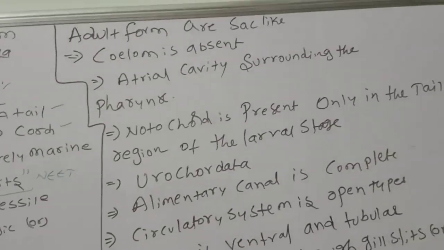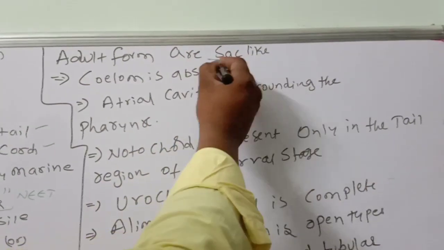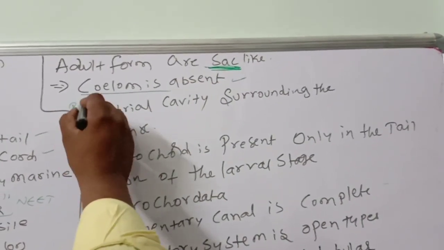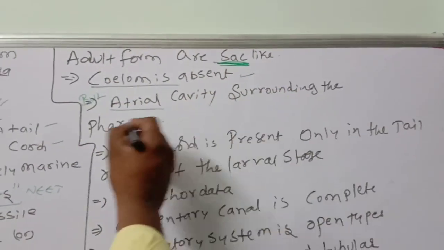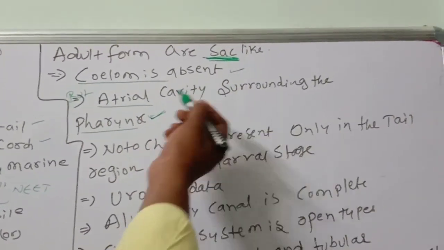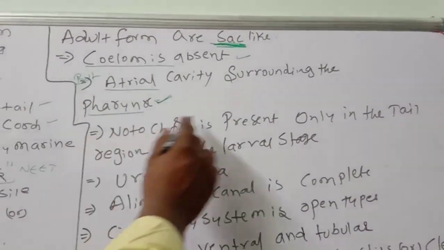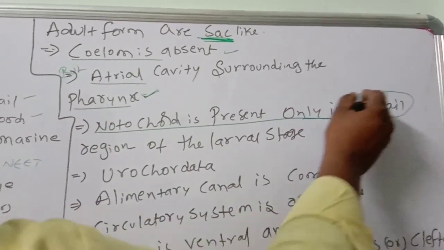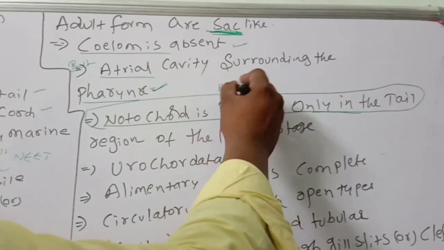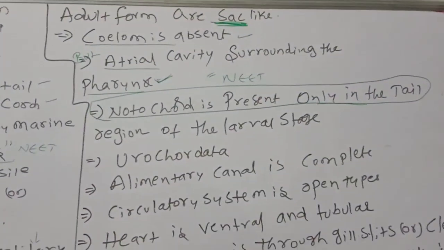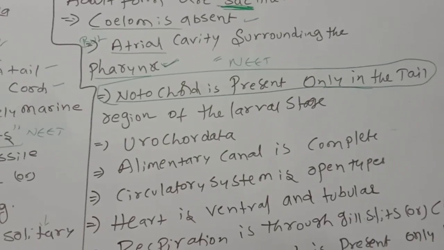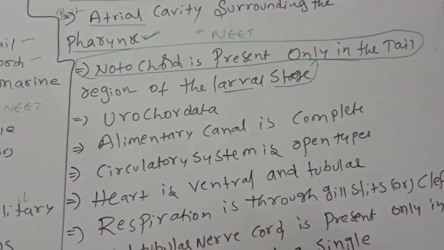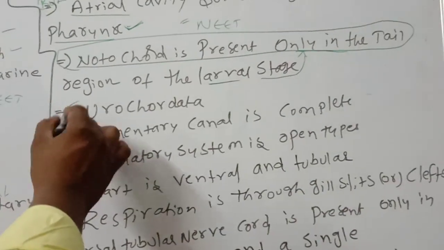The adult form is a sac-like structure. The coelom is absent, but the atrial cavity surrounds the pharynx. The notochord is present only in the tail. This is the most important point to discuss. The notochord is present only in the tail region of the larval stage. That's why they are called Urochordata.